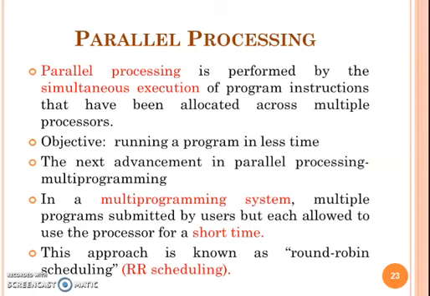The first one, parallel processing. Parallel processing means simultaneous execution of program instructions. The main objective is to run the program in limited time. The advancement of parallel processing is multiprogramming. But in multiprogramming, each processor has an equal short time. It is also called round-robin scheduling.